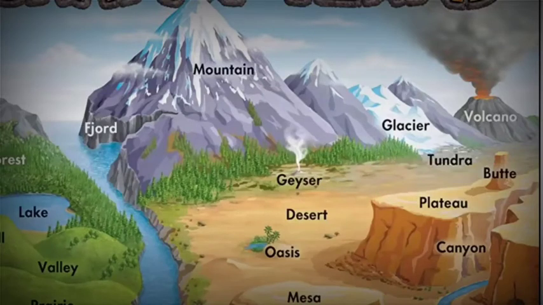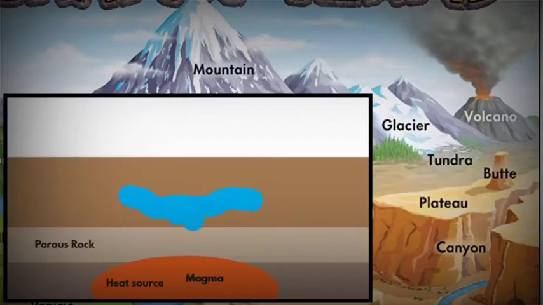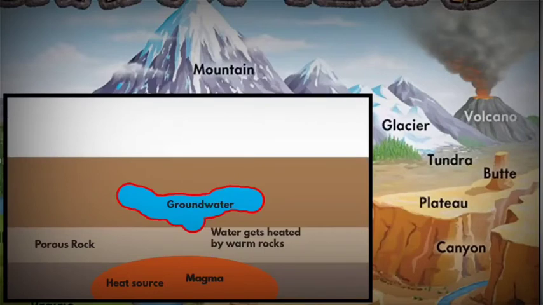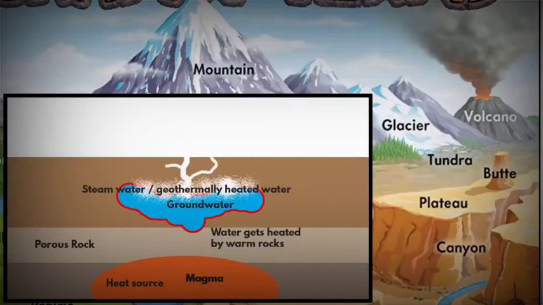The next one is the geyser. Now geysers are like hot springs, where warm water comes out of the ground. So how does the water become so warm? When surface water comes in contact with rocks that are heated by magma, it is called geothermally heated water. It then rises towards the surface by the process of convection. And this warm water comes out of the surface through porous and fractured rocks.